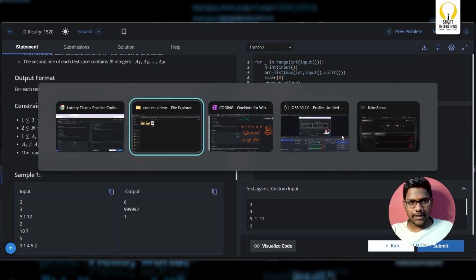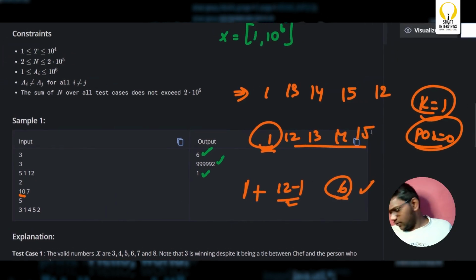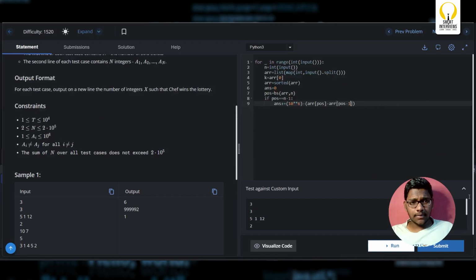What I mean to say is, see here. If you see, what I'm doing is, first I'll calculate the answer for the left part, then I'll handle the right part. Now, what will I write? Array of position minus array of position minus 1 by 2. This is for the left part.